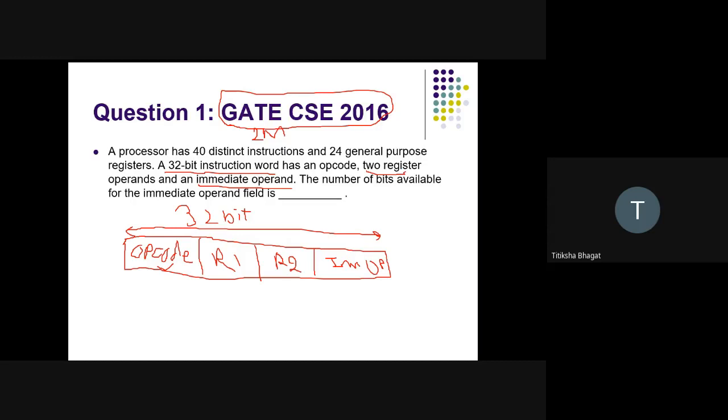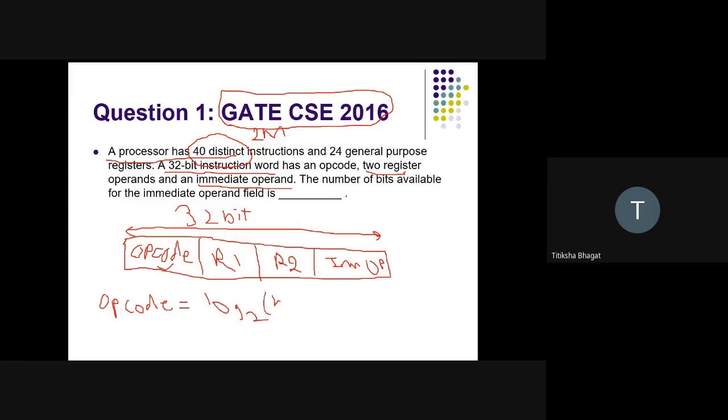Now what does the next line say? A processor has 40 distinct instructions. A processor has how many distinct or different types of instructions? We have 40 distinct instructions. So how can we accommodate them? The number of instructions depends upon the opcode. So from this, since it has 40 distinct instructions, we can calculate the opcode as log 2 of 40.